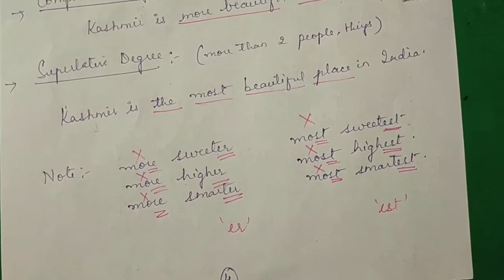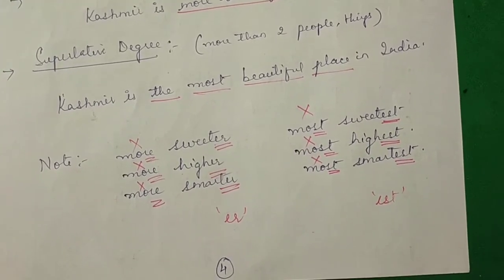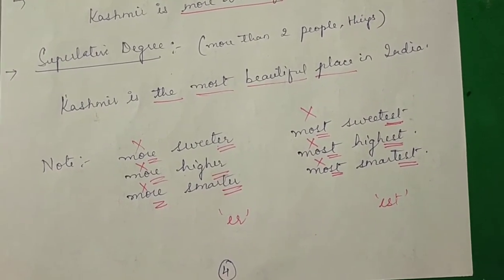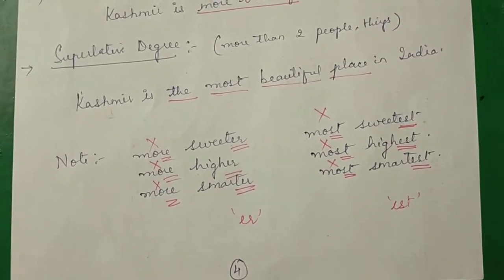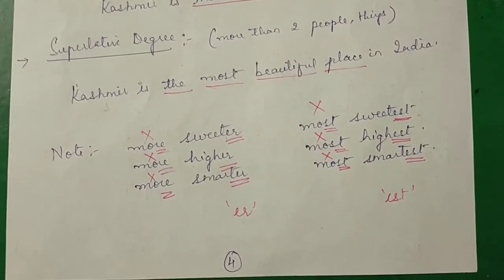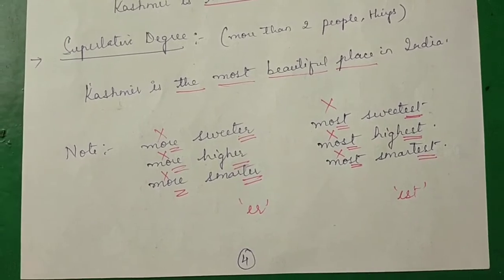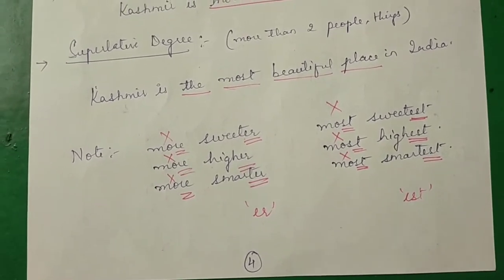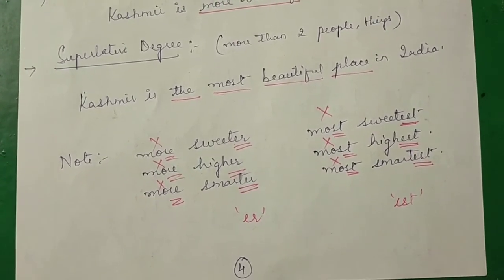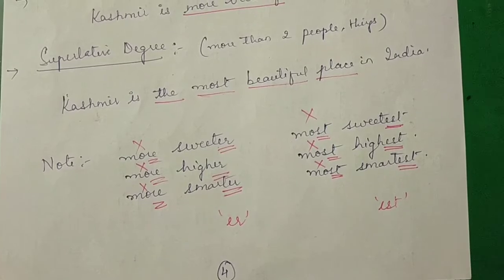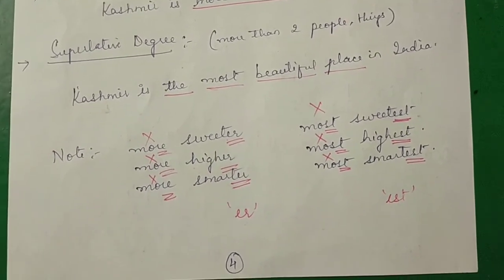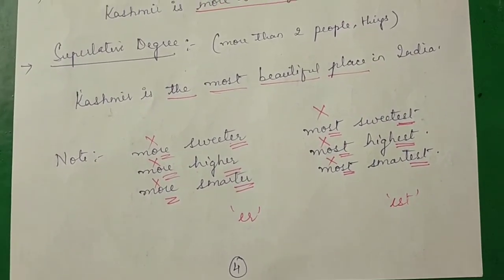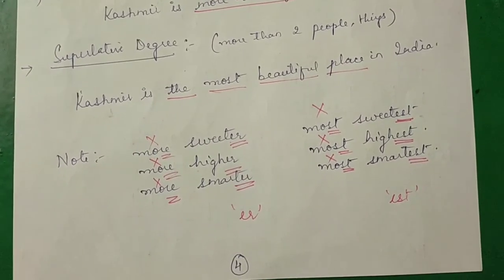The moment we have est, we will not say the most sweetest. More higher, most highest, more smarter, most smartest, all these are wrong. We just have to remember that if we have er on an adjective, we should not use more, and when there is est on an adjective, we should not use most. So this is all about adjectives and adverbs.